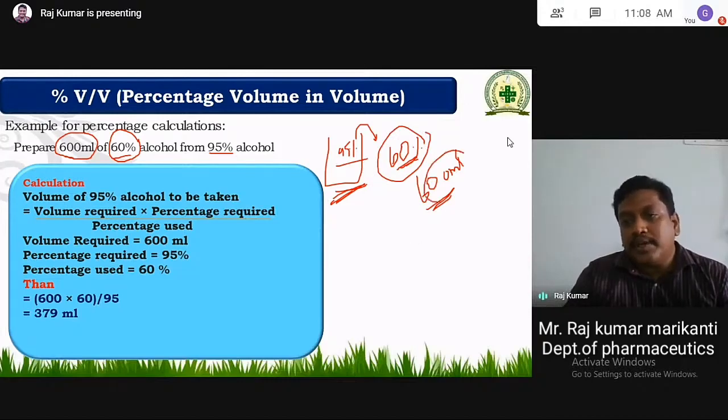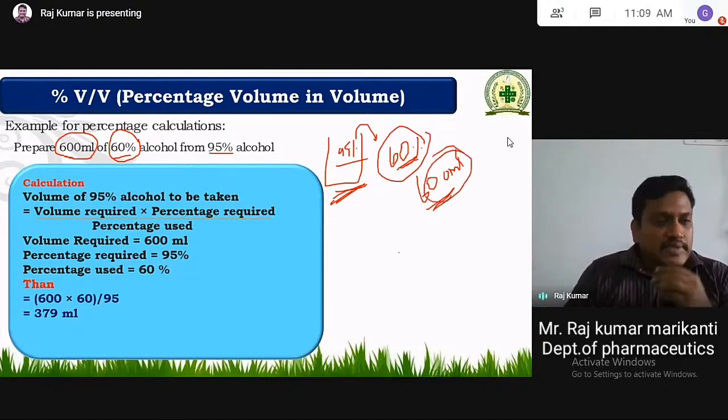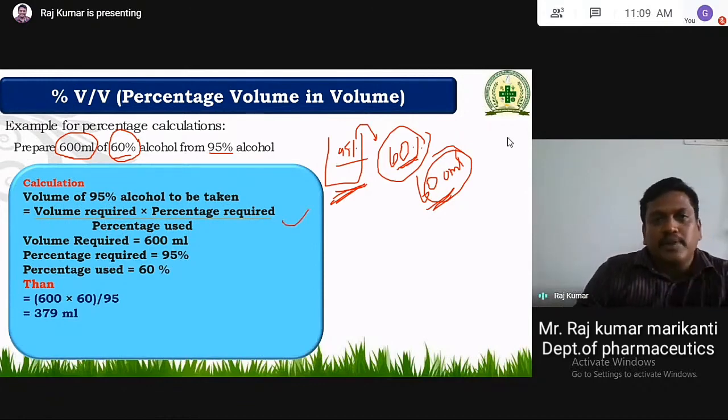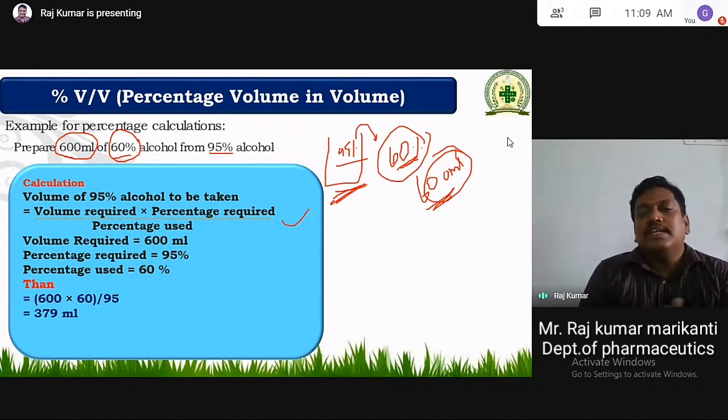So how much you have to prepare? 600 ml. So let us receive a small formula for this. If you want to simplify, then you have to make it into a formula. But you can use your brains, then you can easily do it in different manners, no problem.